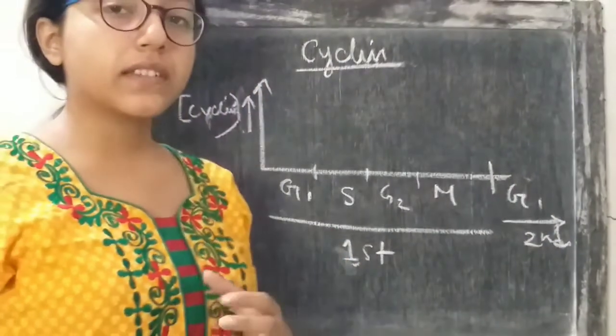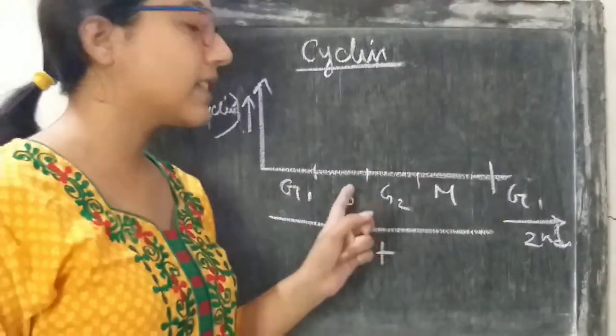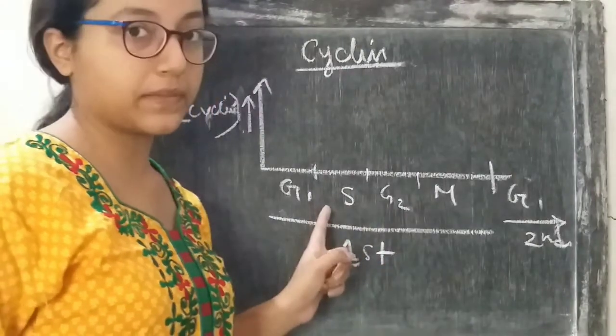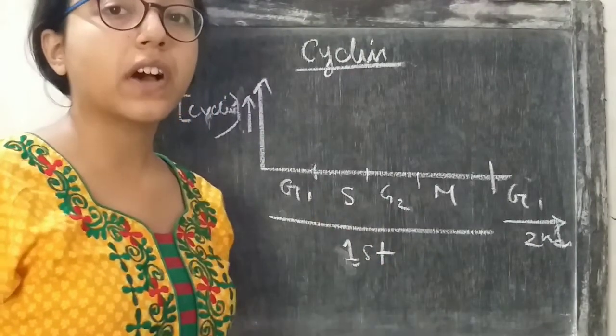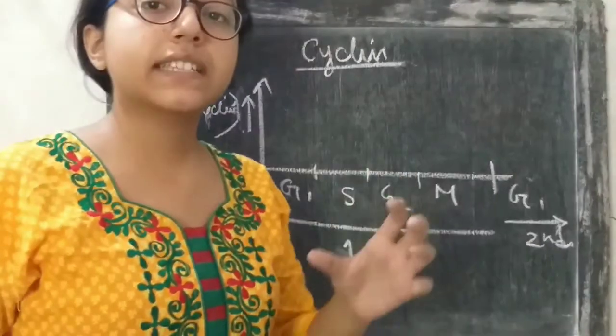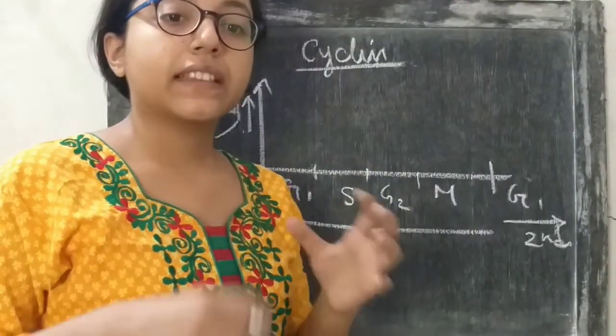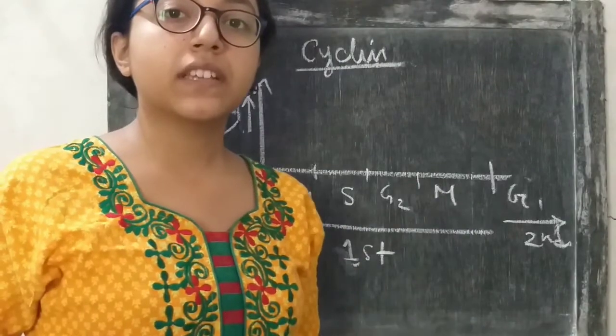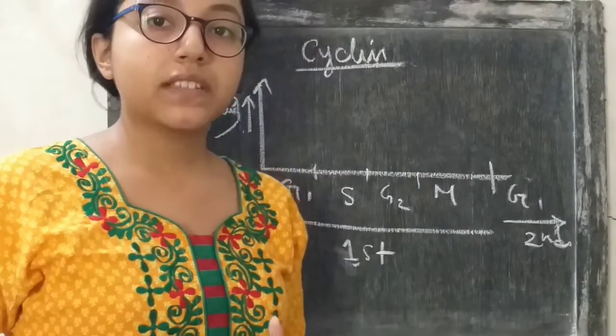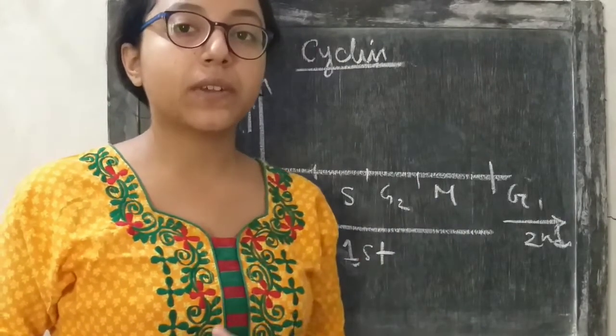Consider a cyclin that has a function in S phase. These cyclins will bind to their CDK partner in S phase, and this will in turn activate proteins. We know that in S phase the DNA of the cell replicates.